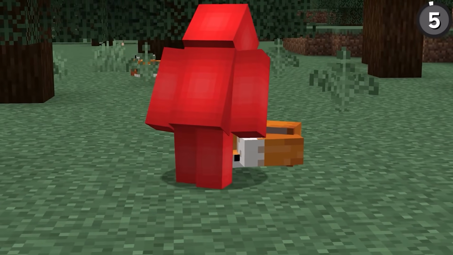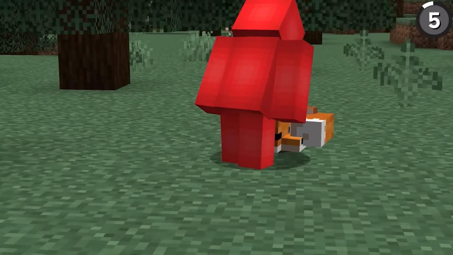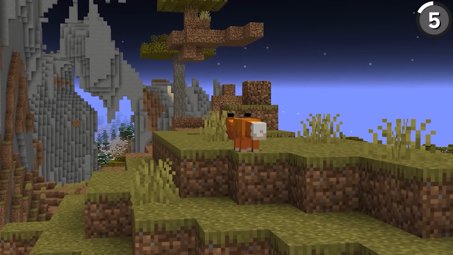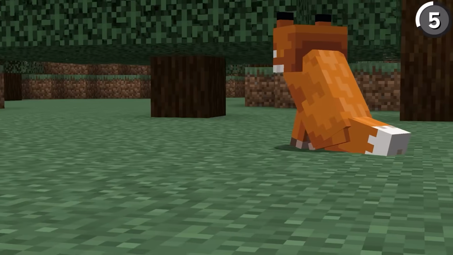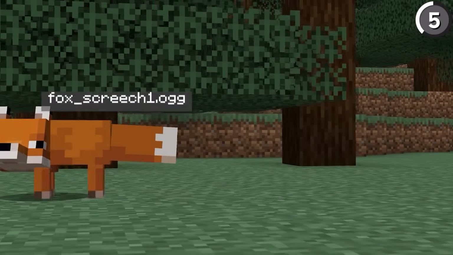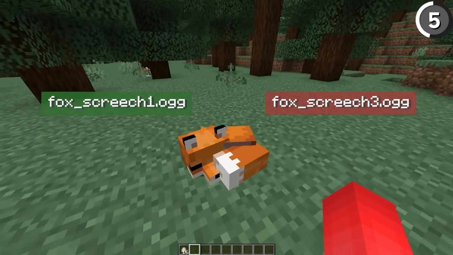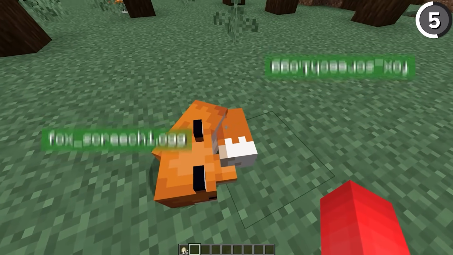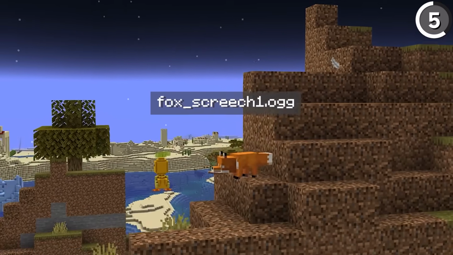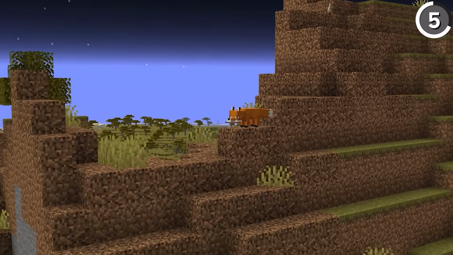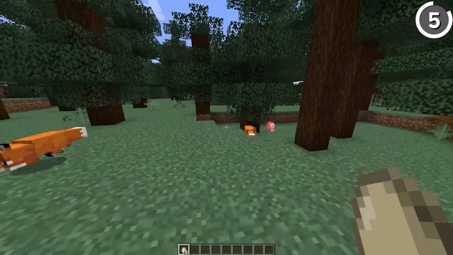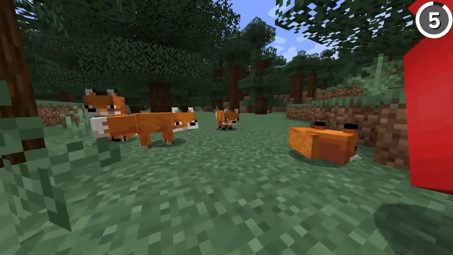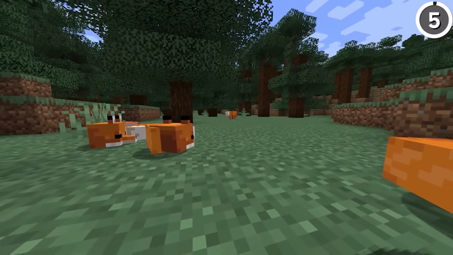Some fox noises are actually the same sound despite sounding different. See, Minecraft foxes will occasionally screech at night if there's no trusted players around, and there are 3 types of these screeches. But what most people don't know is that the first and the third screeches are actually the same sound, but inverted. The first is the third sound but reversed in higher pitch, and the third is the first sound but reversed in lower pitch. And as for why, I guess Mojang just really liked that sound. Or more specifically, they probably liked not having to record a third sound when they could just use this one.